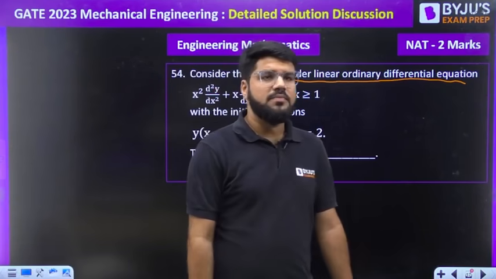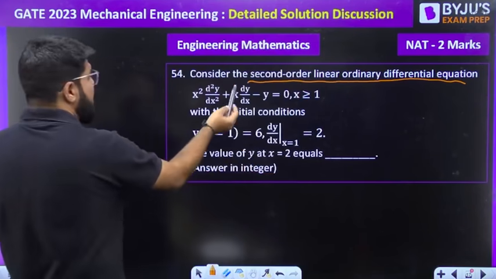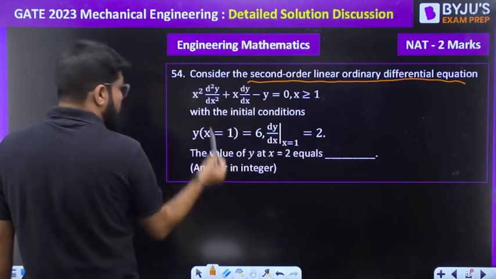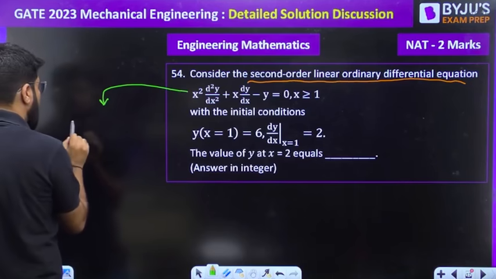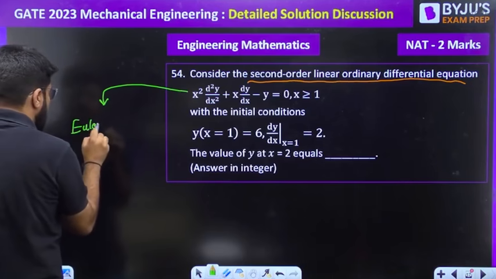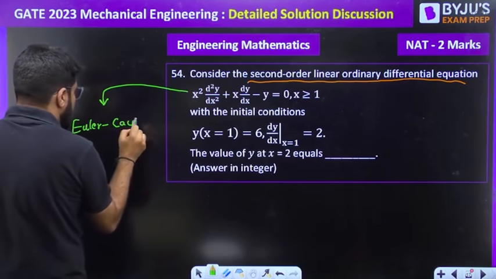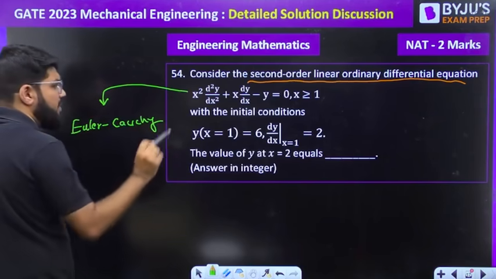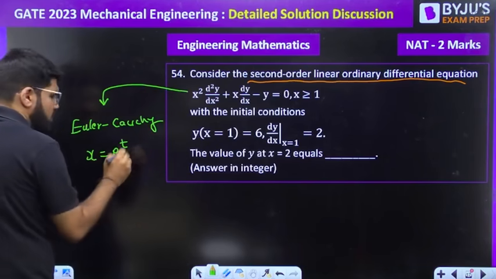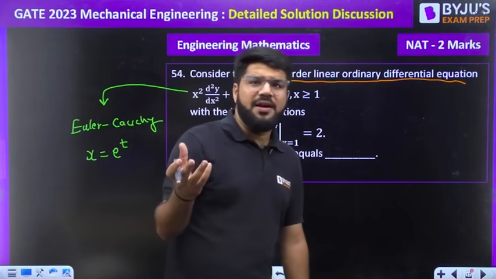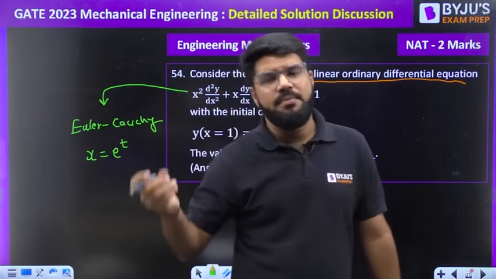What type of differential equation? dy by dx multiplied by x, d2y by dx square multiplied by x square. It is known as the Euler-Cauchy form. And what is the method to solve Euler-Cauchy form? Guys, nothing. You will substitute x equal to, let's not derive it. This is a very, very important and standard case. Several times this has been asked in mechanical.